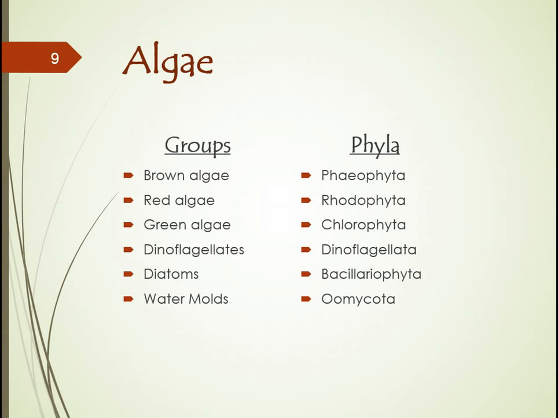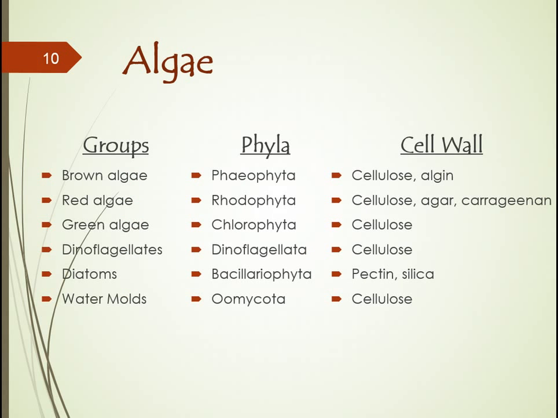So it's good to know that you're talking about the same or different organisms. Now, unlike their fellow protozoa, all algae have a cell wall. All the groups except for diatoms have cellulose as one of their major cell wall components. If you look down the list, you also see other components such as algin, agar, carrageenan, pectin, silica. I'll go into more details of these components when I talk about each individual group in my other lectures.